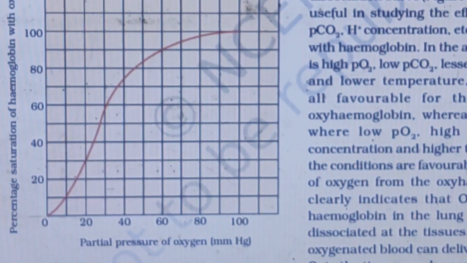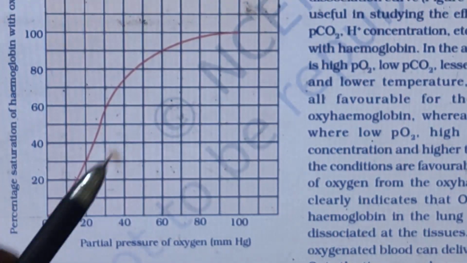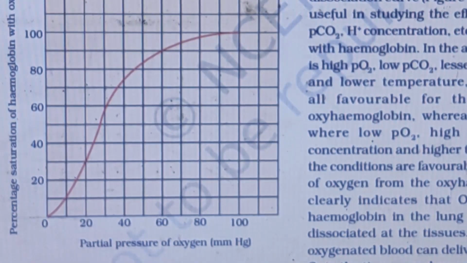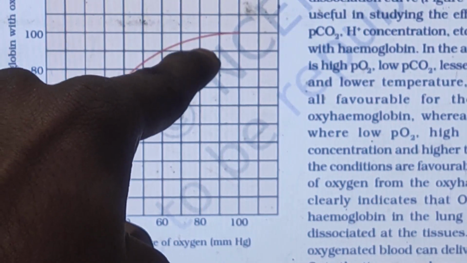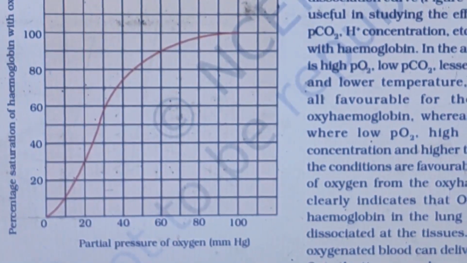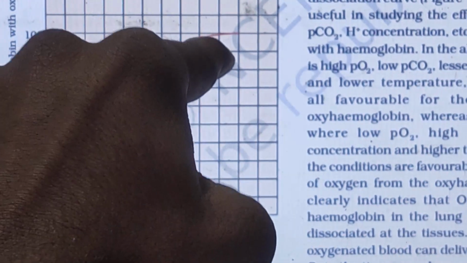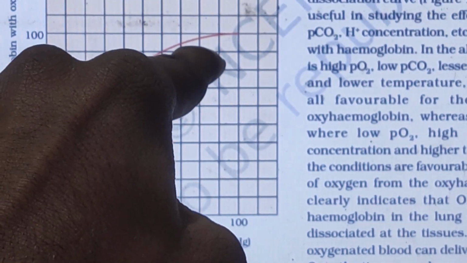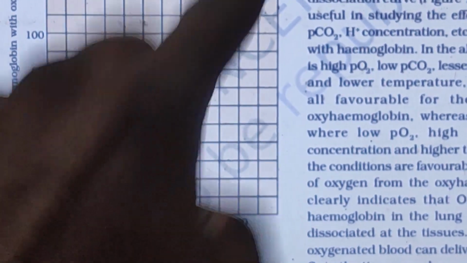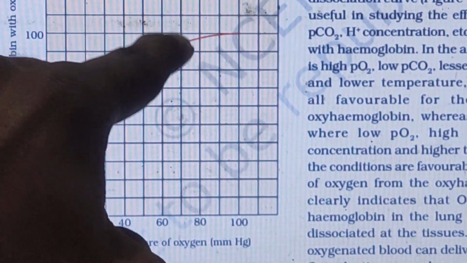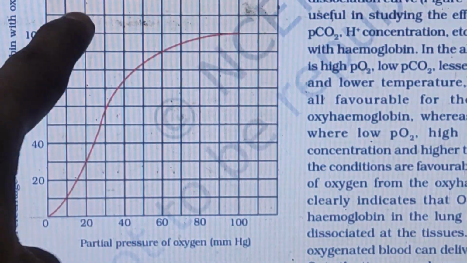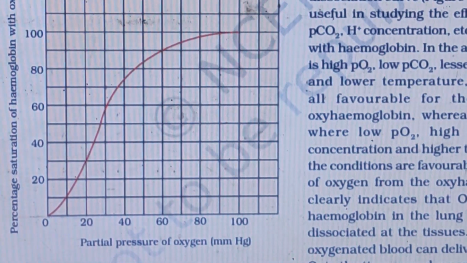And what is the case for dissociation? O2 concentration is less, then only it will dissociate. So if the graph is to the right of this graph, it indicates that the O2 concentration is less than this. So the other graph which is drawn right to this graph will react with O2 readily, whereas the graph which is left to it will react only after this. This is the first type of model they can ask.